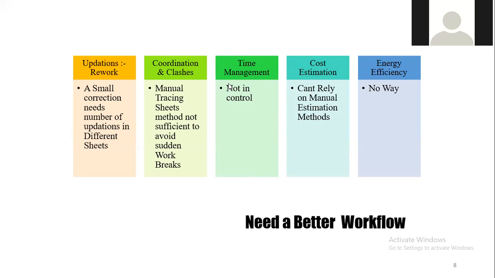We know that in the first time, in the traditional method, we were creating the plans using sheet papers. After that, we moved to CAD technology, computer aided design. In the computer aided design technology, first they introduced some 2D drafting software, and there are some drawbacks and limitations in the 2D drafting software. The first one can be updations or rework, which is very difficult in 2D drafting software.